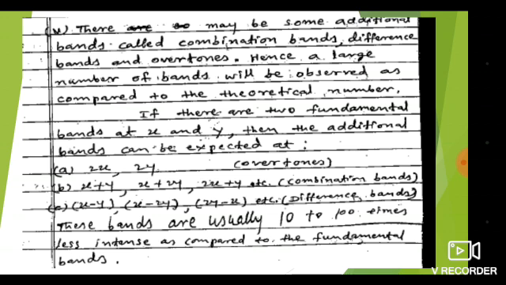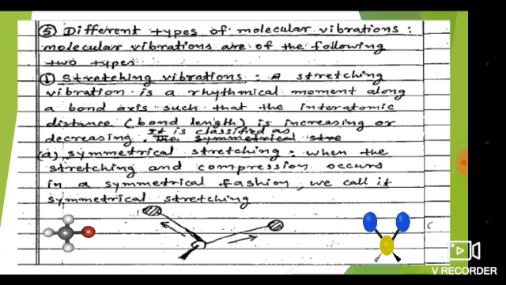These bands are usually 10 to 100 times less intense as compared to the fundamental band. So we are not able to observe these bands. So these are the difficulties in observing the different types of bands as expected theoretically.